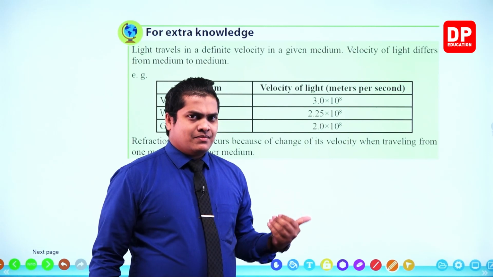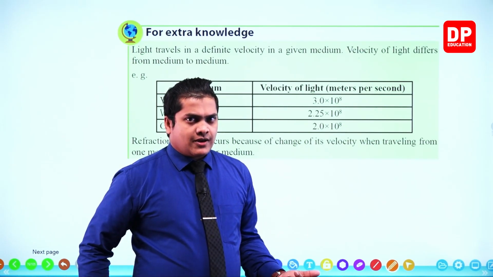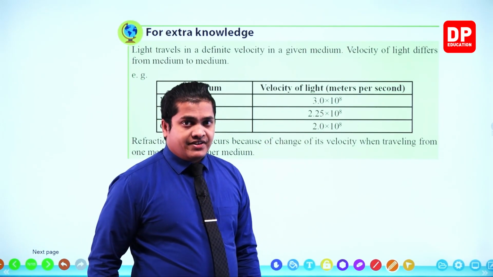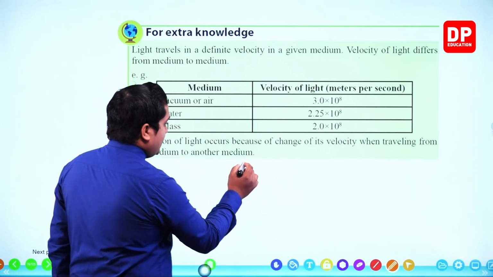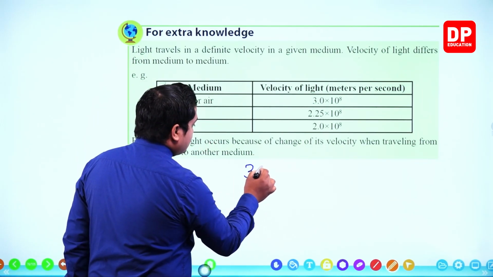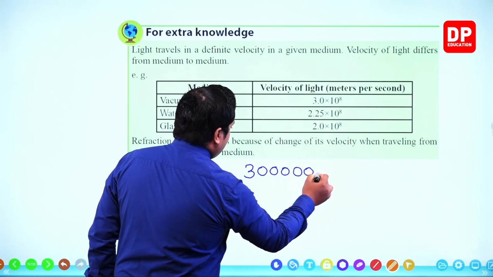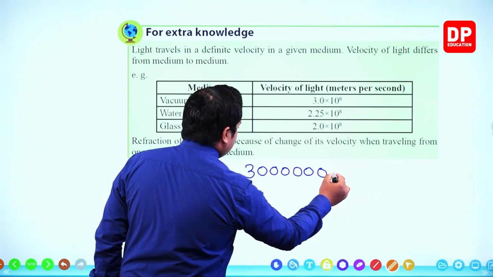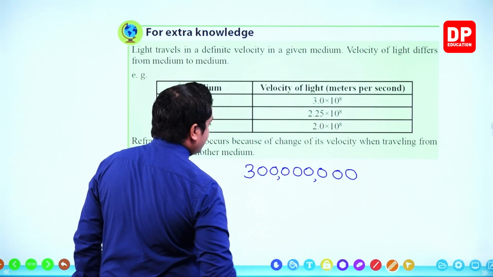I think in your mathematics part you have studied scientific notation, so here it is mentioned using that notation. If you write it as a number, 3 × 10^8 means 3 followed by 8 zeros: 1, 2, 3, 4, 5, 6, 7 and 8. If you separate the zeros, it's like this.